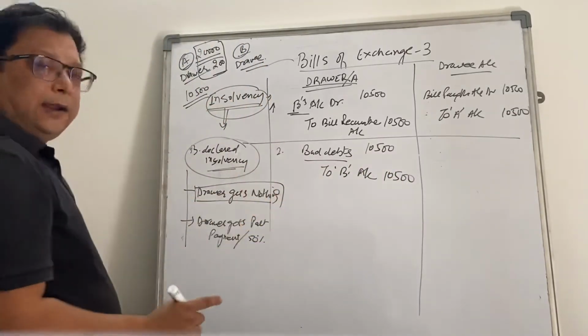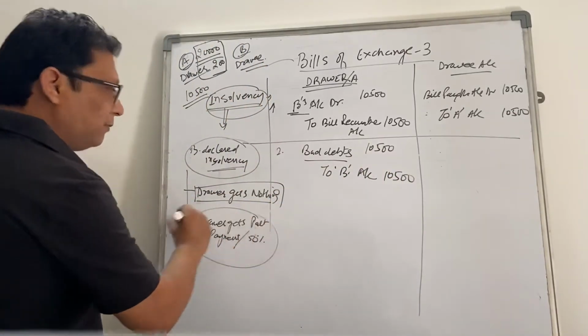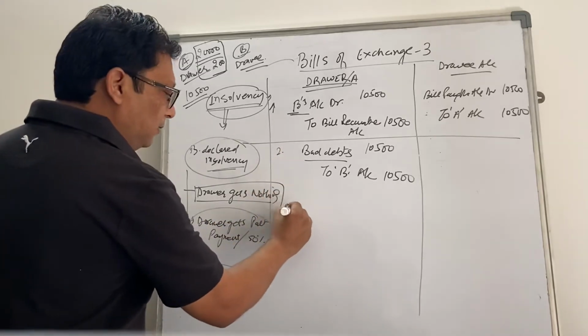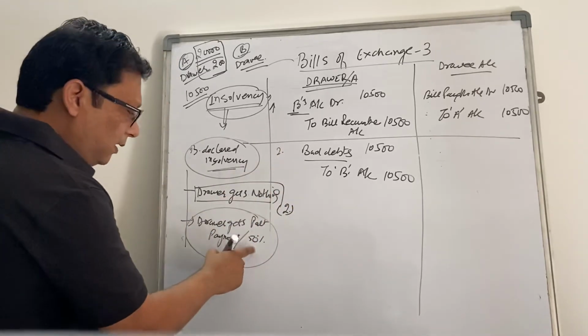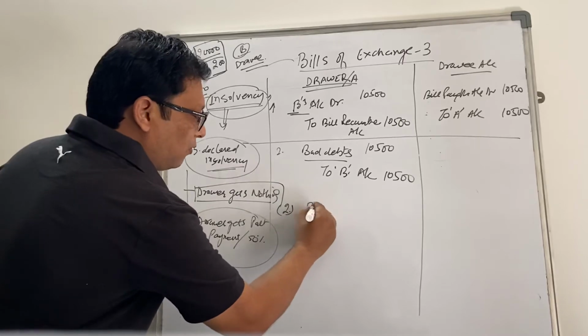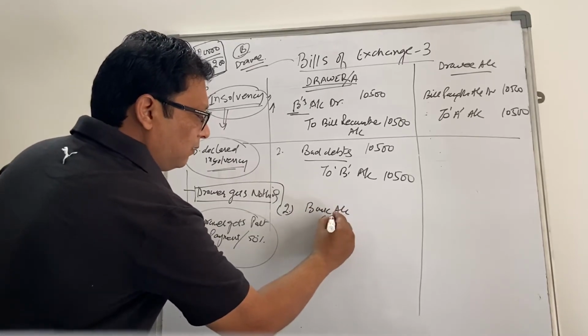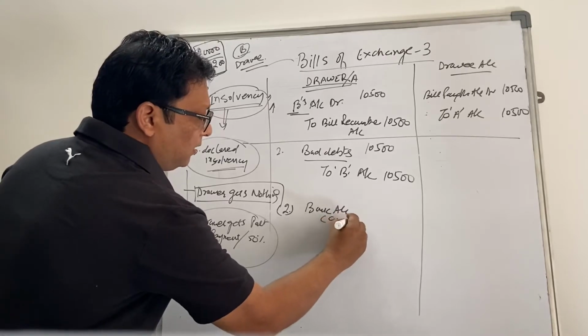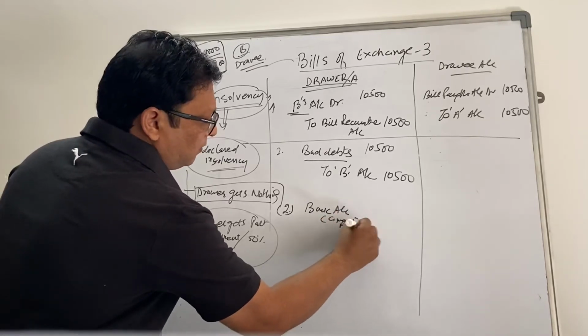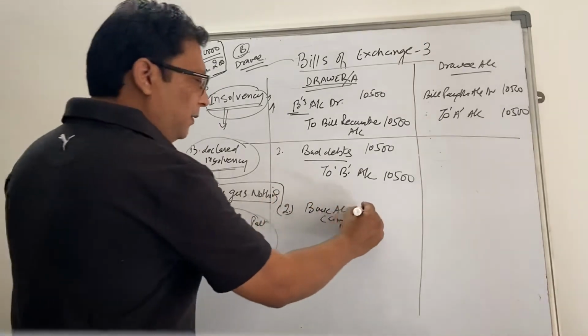In case you get anything like a part payment, then the second entry can be bank account debit, whatever amount you get in cash, right? Whatever amount you are receiving will be debited to your bank account.